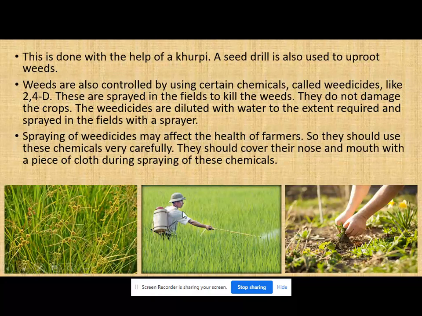So while spraying the weedicide, a person has to cover his mouth compulsorily. Then that person has to spray the weedicides. And the next thing, manual removing means with the help of hand you have to remove the weeds.